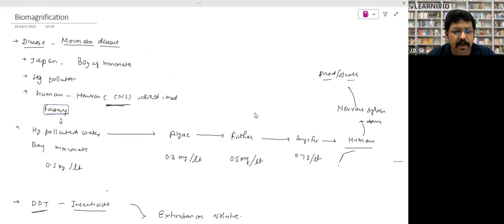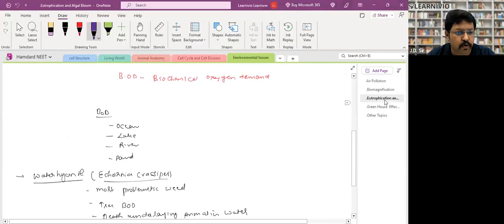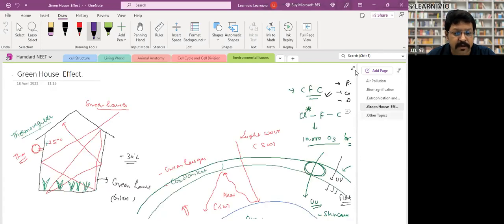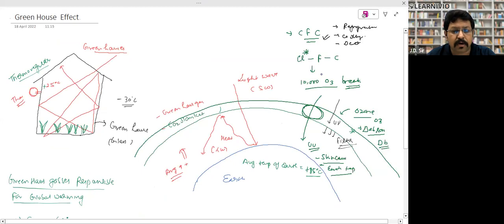And what about this one, biomagnification? Yes, sir, this is also done, sir. Okay, and this one, eutrophication? Sir, I guess this is also done, sir. I guess we have to start from greenhouse. We have to start from the greenhouse here. Yes, sir. Okay. Fine. Thank you.